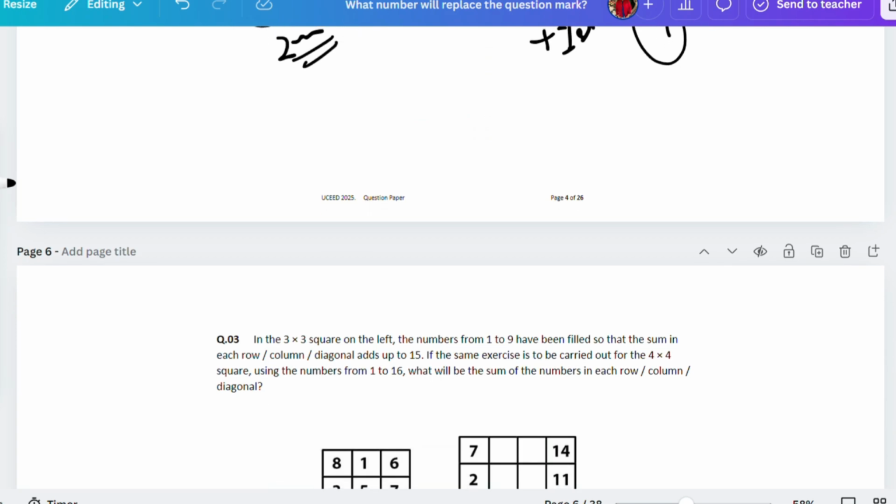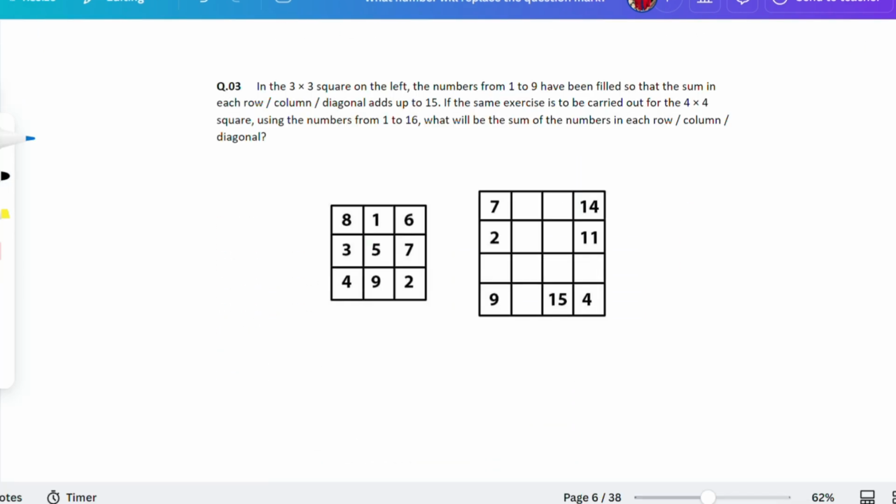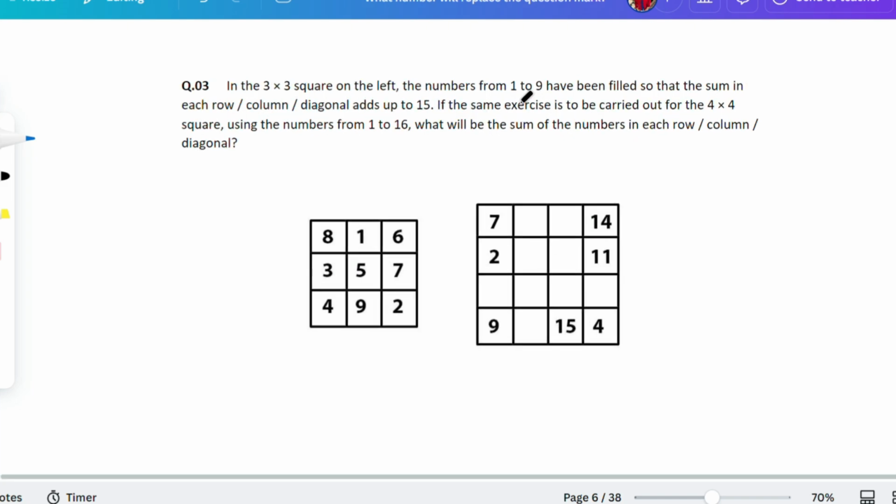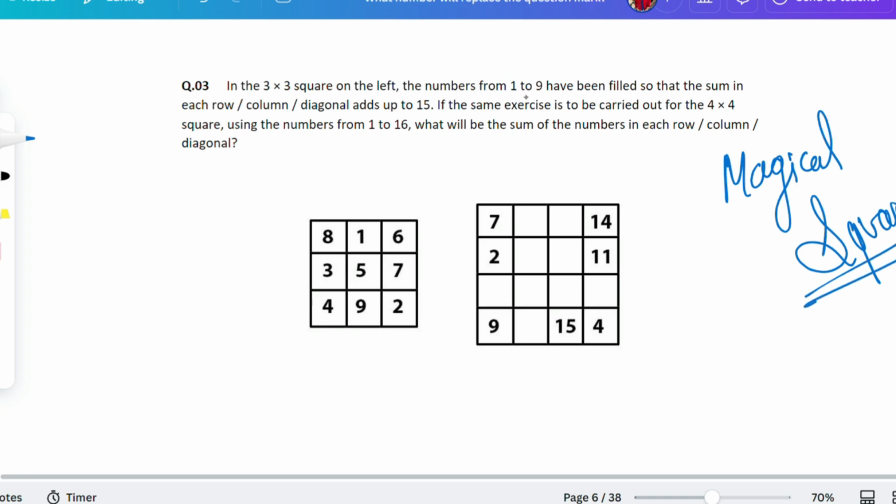Let's move ahead. Now this is a very good question. Eventually this is very hard at the end as well. There might be some people who knew about this magical square. This is a magic square, and it has a formula as well to solve the answer to this one.